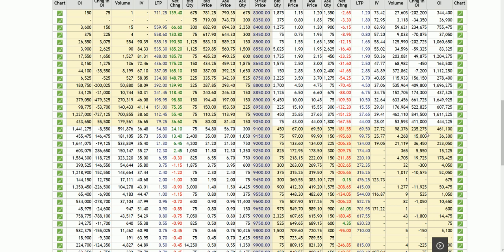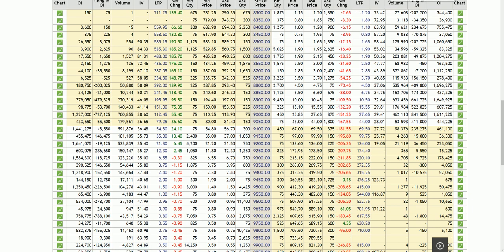But definitely 9100 will be a strong support tomorrow, and 9200 or 9250 will be a strong resistance, followed by 9300. So definitely there will be a range of 9100 to 9250, that is what is visible. But as of now we can see 200 and 100 unwinding happened, so definitely that level will be tested tomorrow. That is what is clear in this option chain.